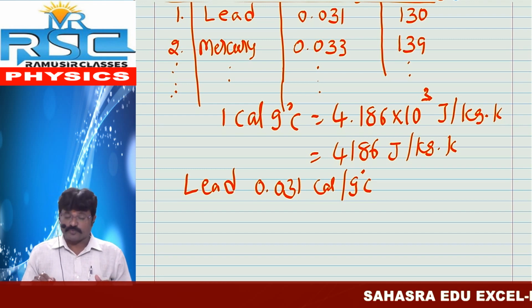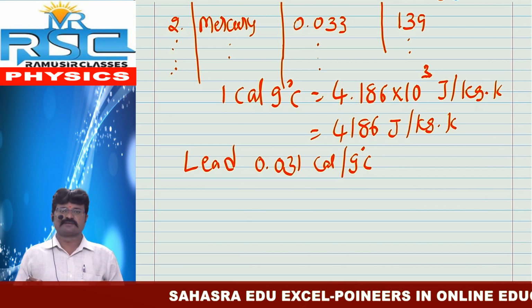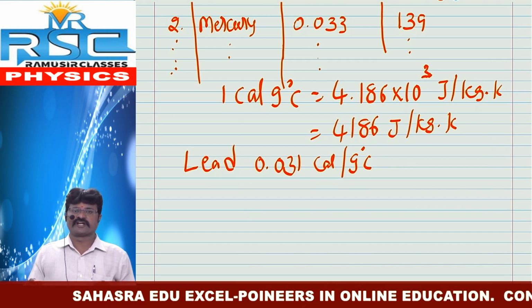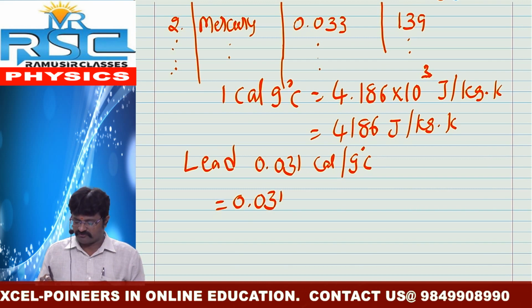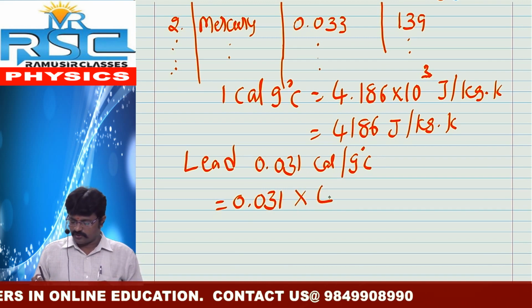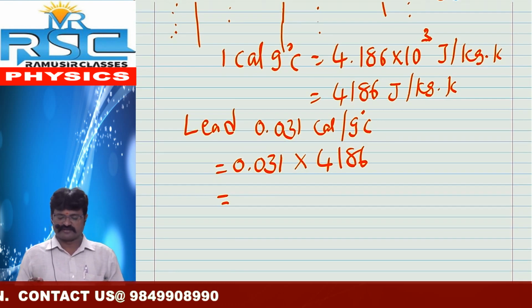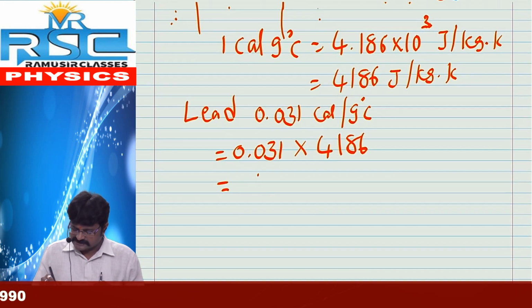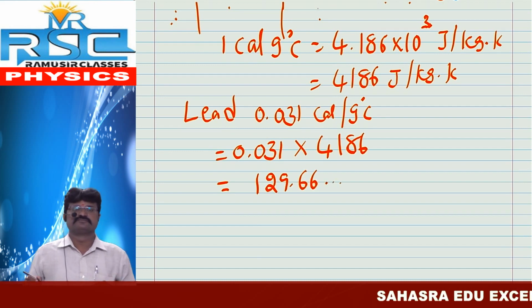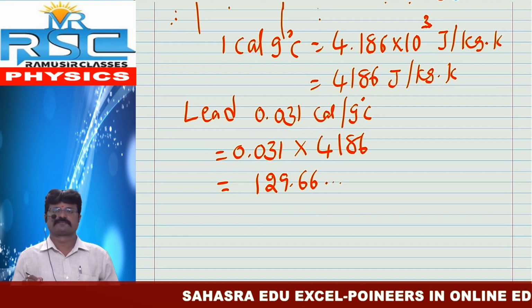So here 0.031 calorie by gram degree Celsius is multiplied with 4186. So 0.031 into 4186, if you multiply this, we will get approximately 129.66.